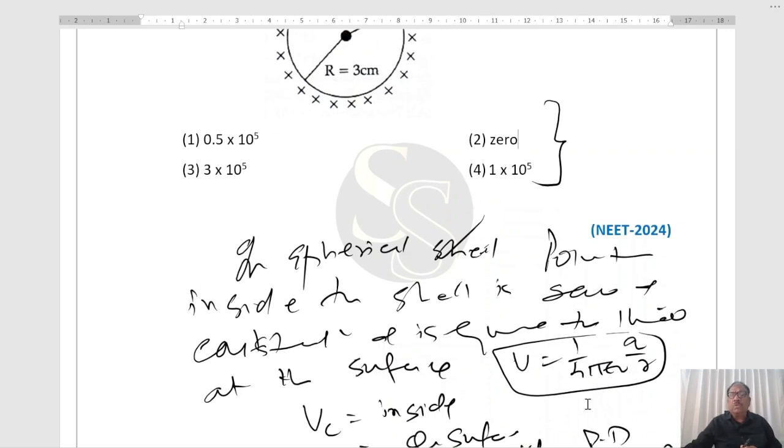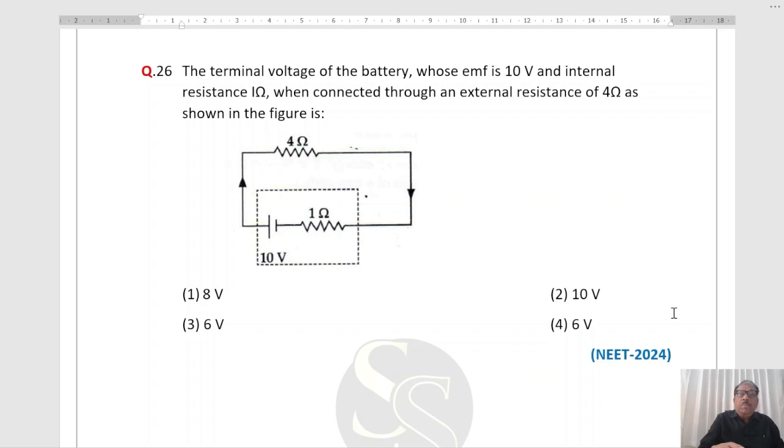Now, next question. The terminal voltage of the battery whose EMF is 10 volt, internal resistance is 1 ohm, when connected through an external resistance of 4 ohm as shown in the figure is, 4 options are given to you, one of the options is correct. Now, let's start.